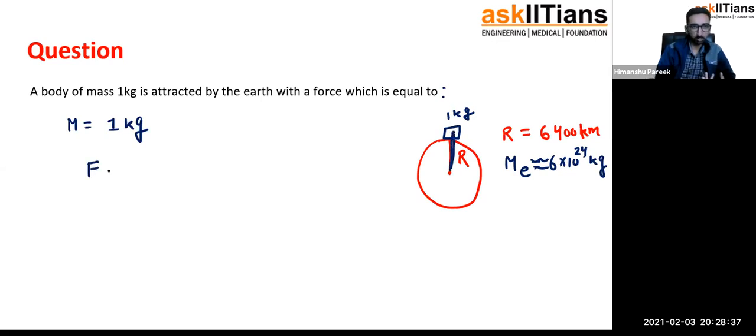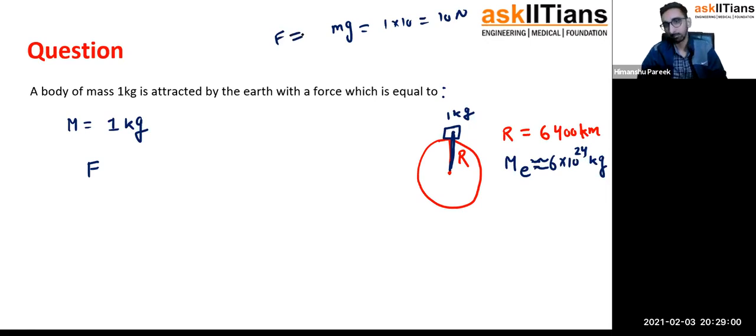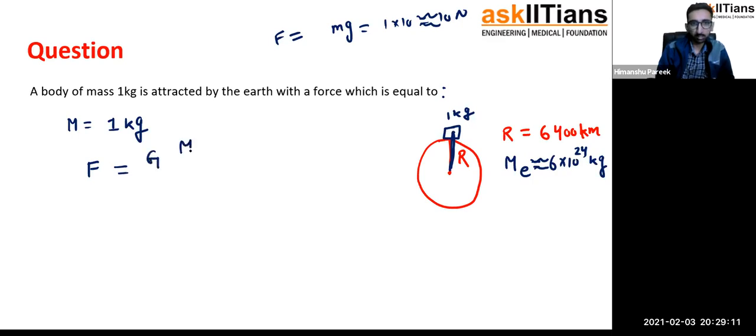So let us write down the gravitational law. By the way, the people who have done Newton's laws of motion have been using it again and again. mg, right? The gravitational force acting on a body is mg, where if you simply put g equal to 10 approximately instead of 9.8, you get the answer 1 multiplied by 10, which is 10 Newton. So now I'm giving you homework. You try this with this problem also, you would get approximately 10 Newton, more accurately 9.8 Newtons.